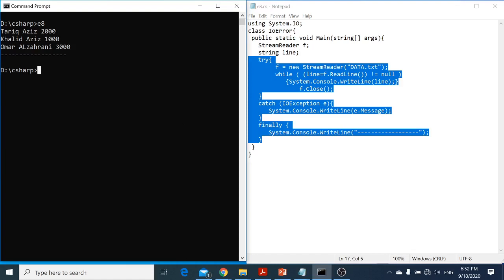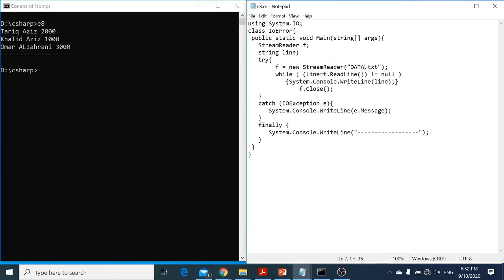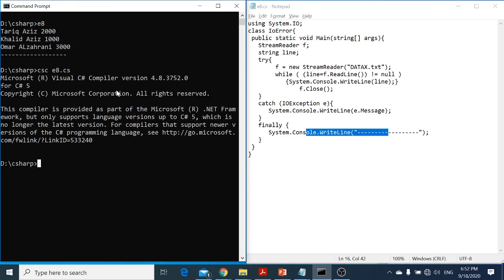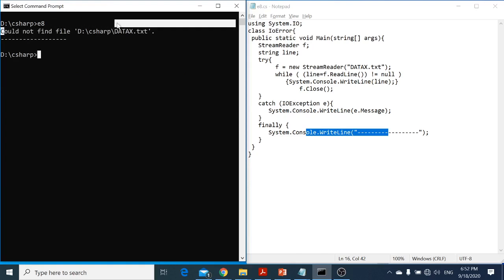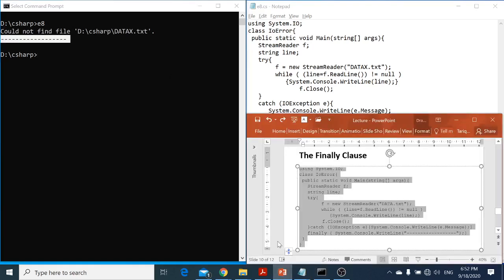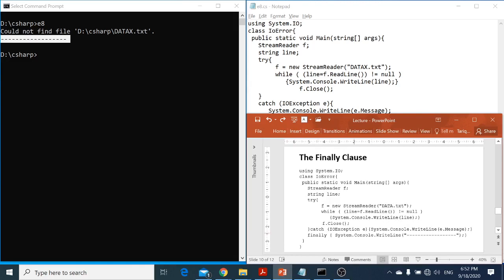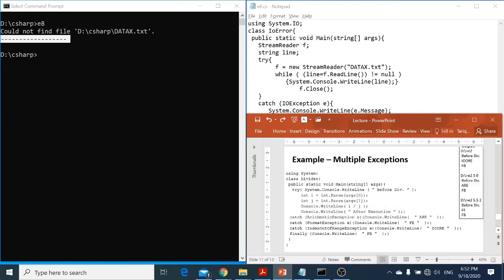So like that. Now let me change the file name to dataX. So this time I don't have the file, it will raise the exception, it will come here, and then we'll see if it comes here or not. It should come here. So I can compile the program, CLS, and then I can execute it. This time I had an error message, could not find the file, but still it goes to the finally block. As I mentioned before, no matter what, there is an error or there is no error, it will go to the finally block or finally clause.